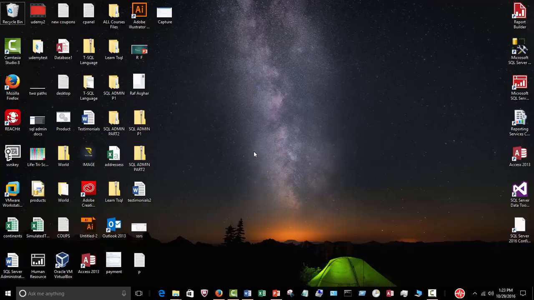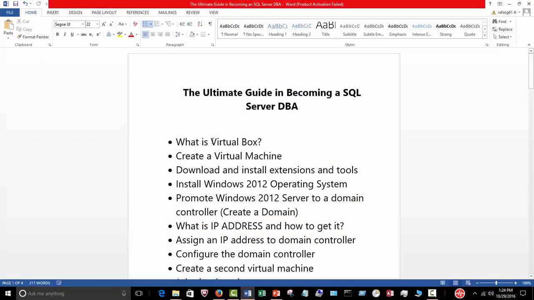So what the VirtualBox application allows you to do is create, within the application, an operating system, and then you install SQL Server on that. So it does not interfere with your desktop or laptop operating system. It's completely independent, and that's what this VirtualBox application does. In the next coming videos, I'll be showing you the various sites, how to download VirtualBox, how to download all the various software that you need, and then we can begin.